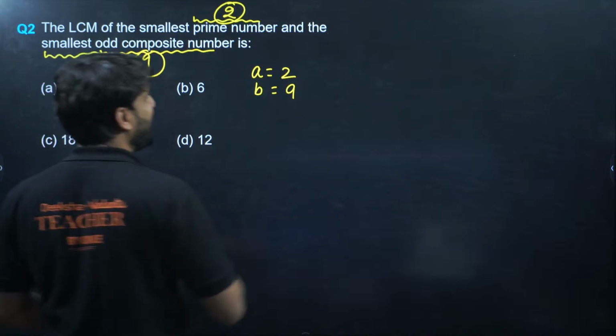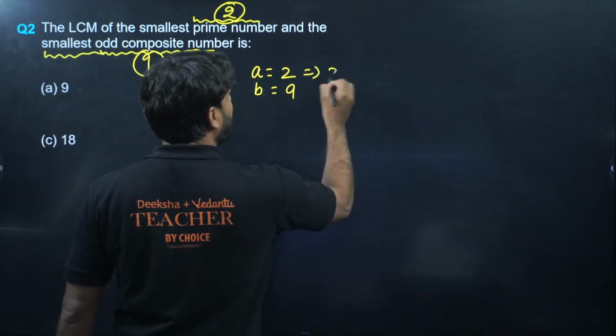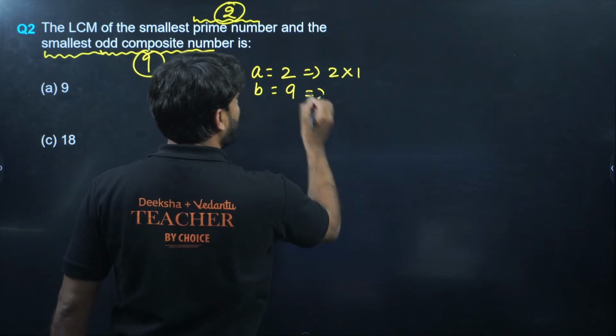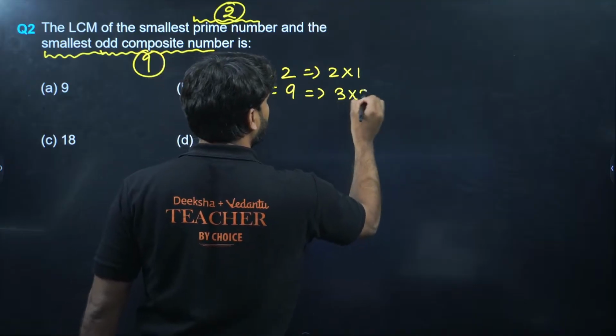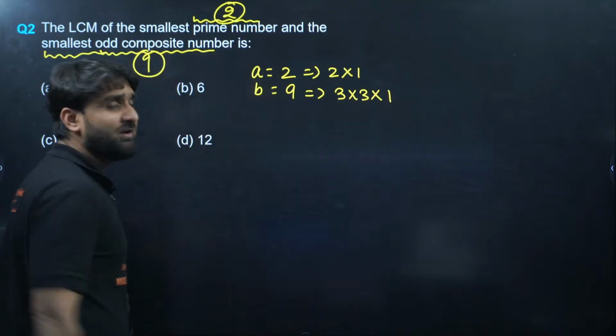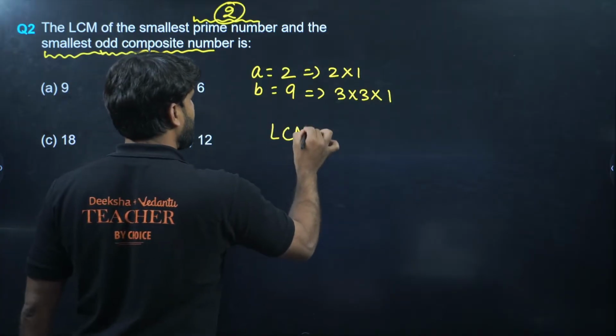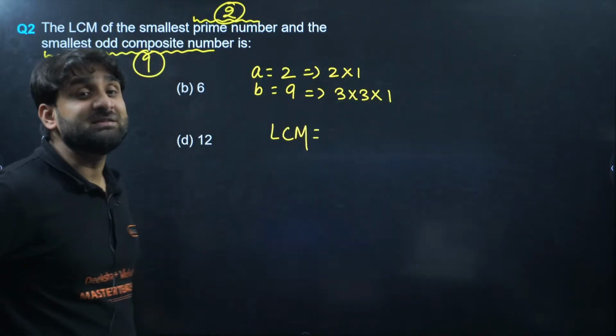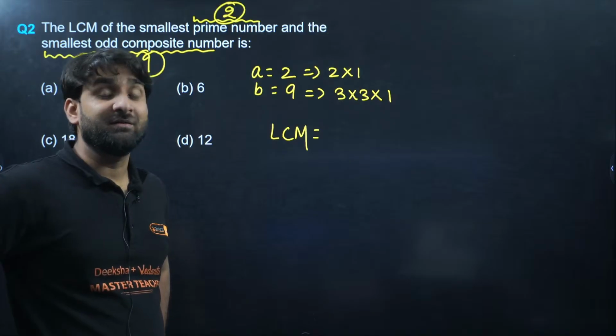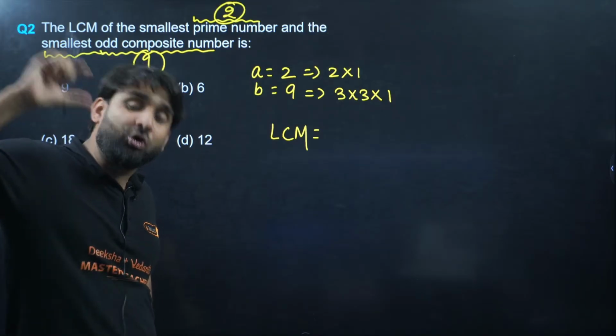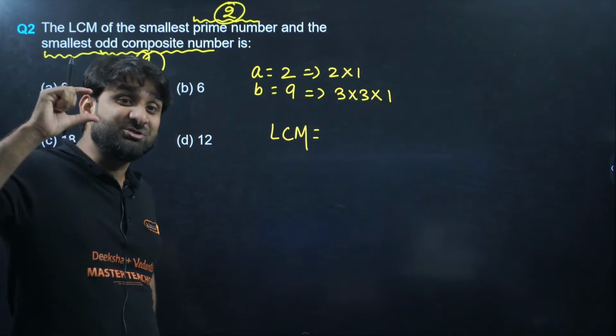So my dear champion, 2 can be written as 2 to the power 1, and 9 can be written as 3 squared. Now to calculate the LCM, what do we do? We take the highest power of the common factor.